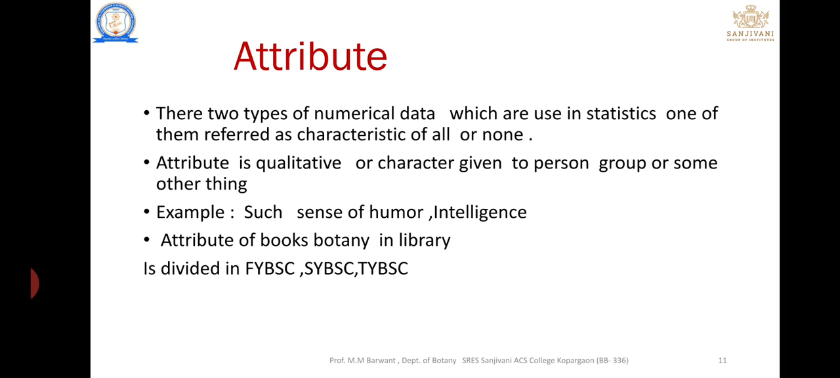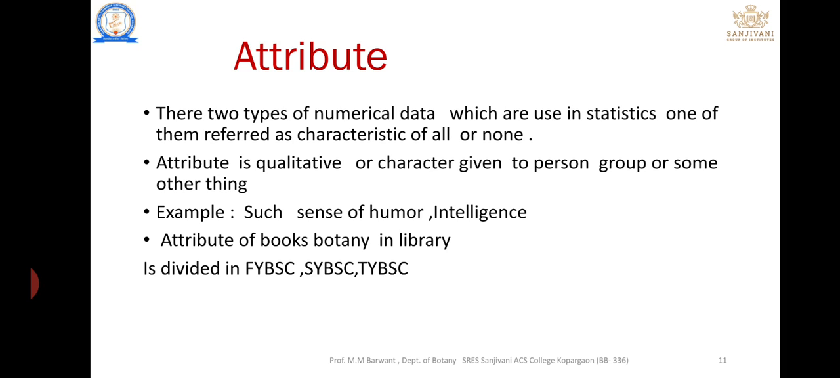And some students have a negative attribute or bad attribute. That is known as positive and negative attribute. It is nothing but the qualitative characters. In Marathi it is called gundharma, and in Hindi also, we call it gundharma, or the qualitative character of a data. That is known as an attribute.